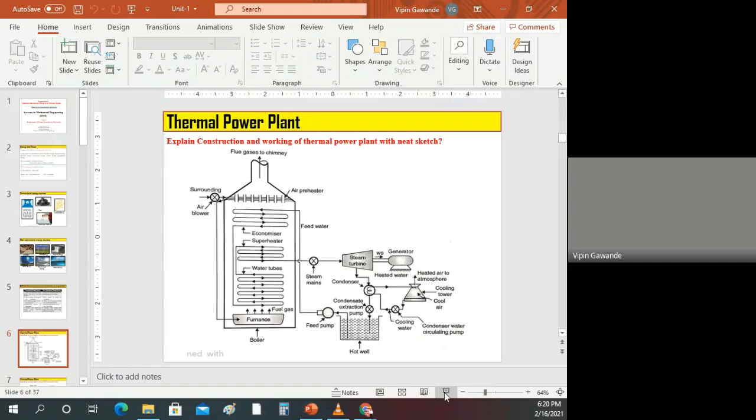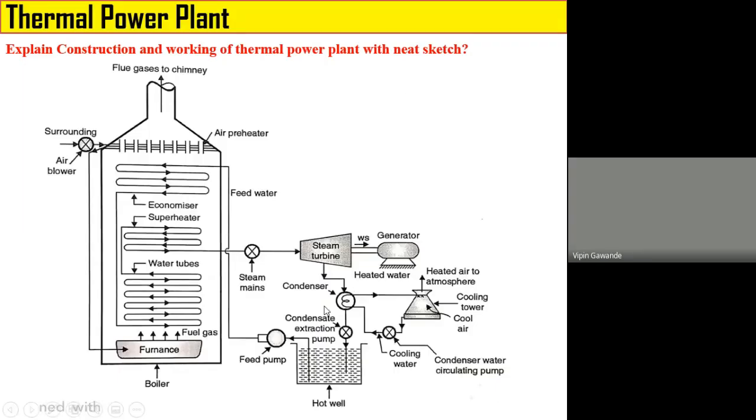So the function of the condenser is to what? To form the condensate. And the function of the cooling tower is to what? The hot water which is coming from the condenser, the cooling tower cools that hot water, and the cold water is again supplied to the condenser using the condenser water circulating pump.